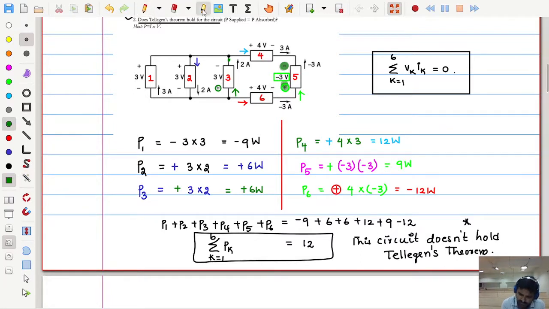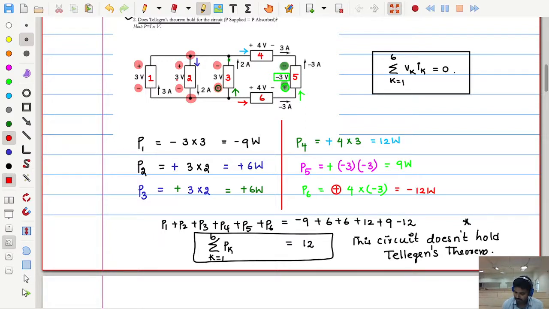It is very clear. See, parallel connected branches have the same voltage, yes or no? Here they said positive, negative 3 volts, here also positive, negative 3 volts, between these two nodes. Across those terminals this third element is also connected, but they said its polarity is upper side negative, lower side positive. That is the violation. That's why it is not holding the theorem. So this polarity should be upper side positive, lower side negative, because all parallel connected elements will have the same voltage. Then it holds the theorem. In this way you can suggest.